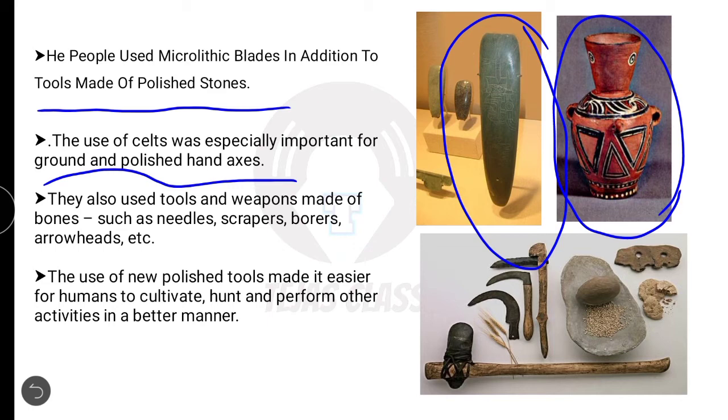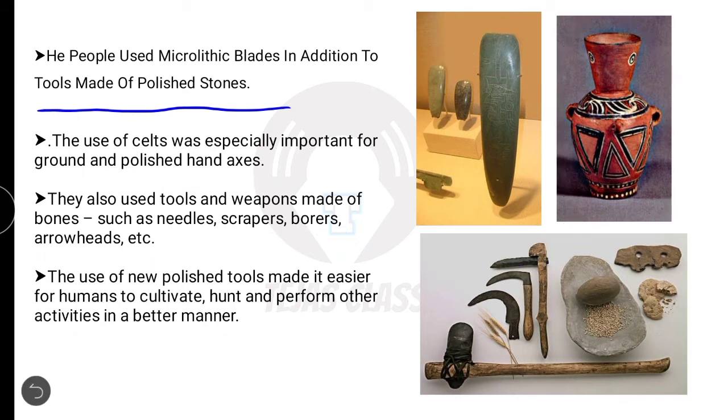They also used tools and weapons made of bones such as needles, scrapers, borers, arrowheads. So these had started already in the Mesolithic age, and they continued the same. The use of new polished tools made it easier for humans to cultivate, hunt, and perform other activities in a better manner. So making the polished tools made things easier for cultivation, that is for agriculture, and for hunting, and for performing other activities. Here you can see the latest tools of Neolithic age.